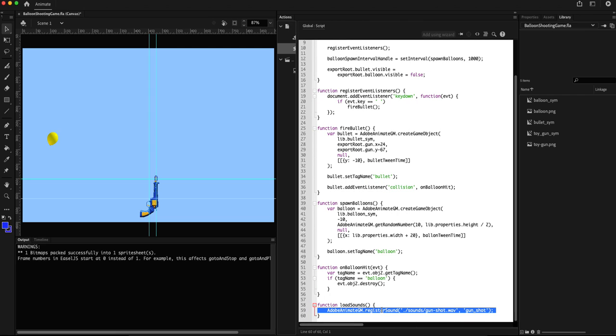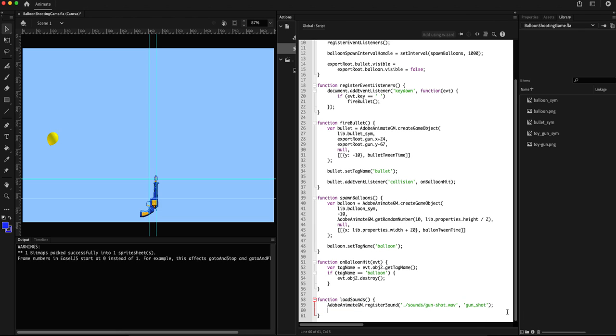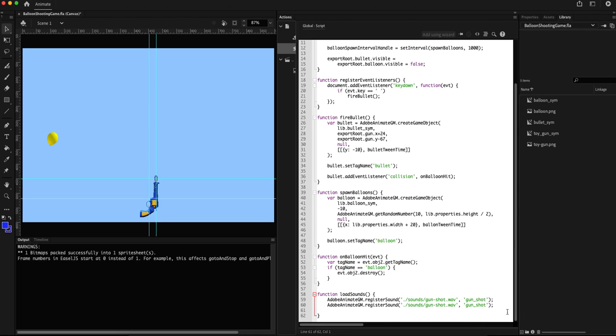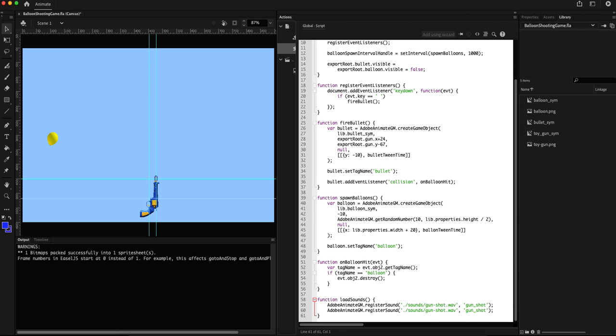Similarly, I'm going to register a sound for balloon pop, and the name of the sound file is balloon pop, and again the identifier, I'm going to call this balloon popped.